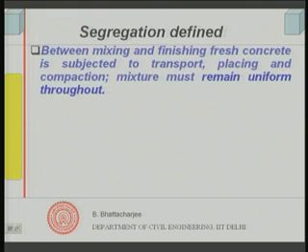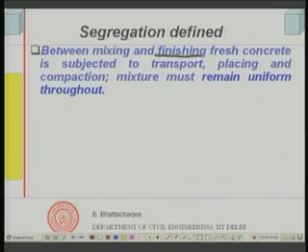Let us define it. Well, we have seen through several of our earlier lectures that concrete, from the time of mixing and finishing, is subjected to transportation, placing and compaction, and during this process it must remain uniform.